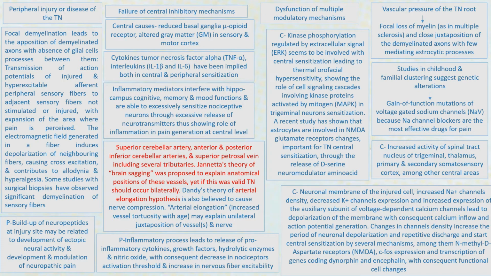In the slide I have mentioned in the boxes P and C. P and C basically stand for mechanisms that result in peripheral and central sensitization respectively. There can be peripheral injury to the nerve, and whenever it is so, it results in focal demyelination. That means there is demyelination only at a particular site, the affected site of injury, which can result in hyperexcitability of nerve fibers, and that can make sensory fibers hyperexcitable.